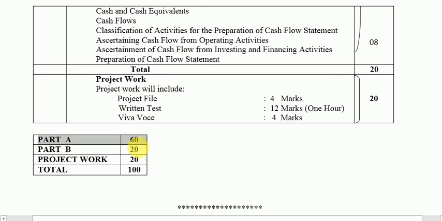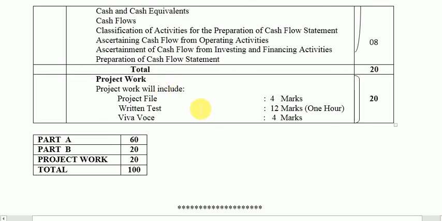One more thing I'd like to tell you is that the written examination for 1 hour, which you're going to give for your project work, will only be from 2 chapters. I'll show you here in the slide. It will be only from accounting ratios, which was a part of Unit 4.